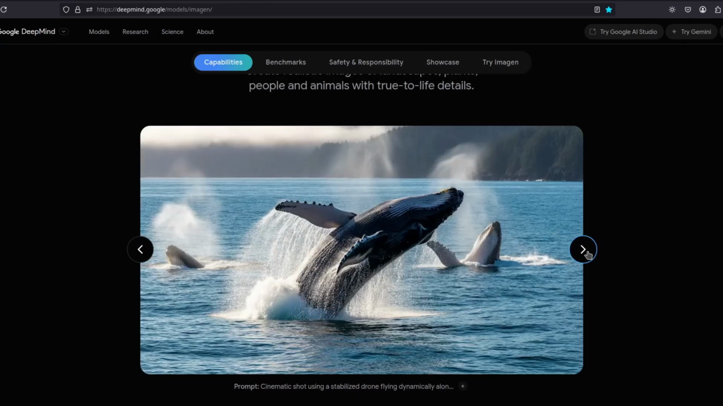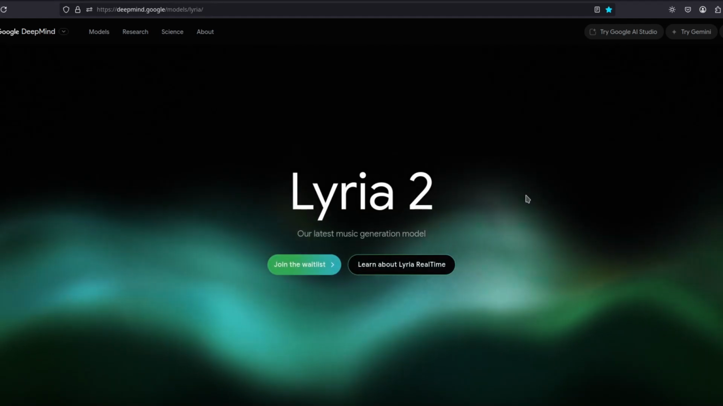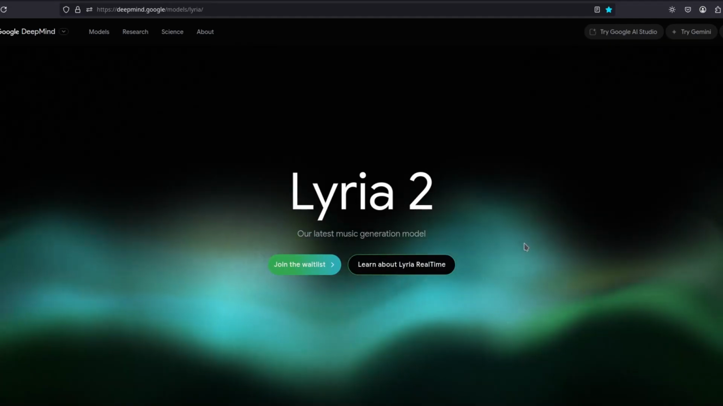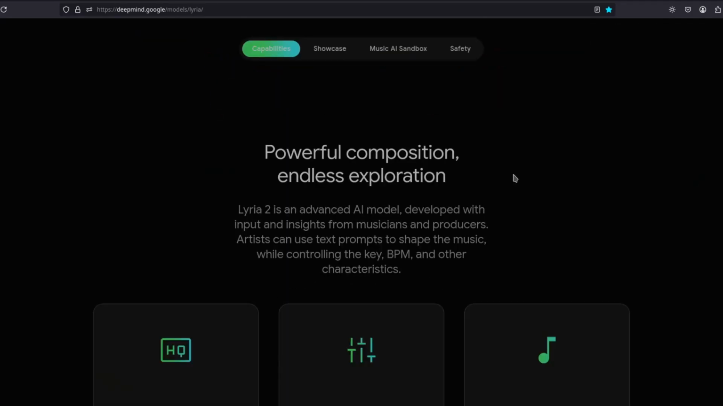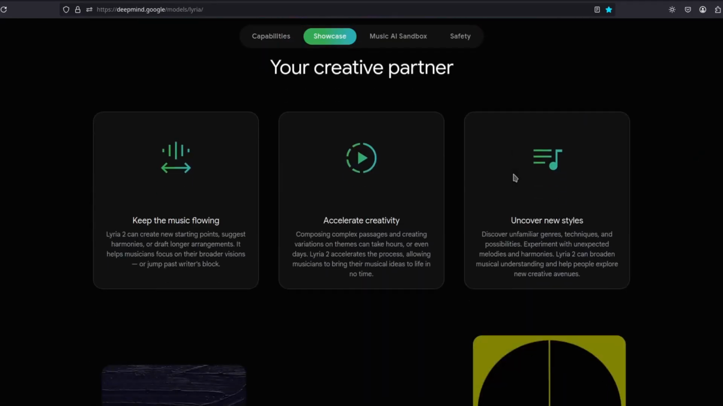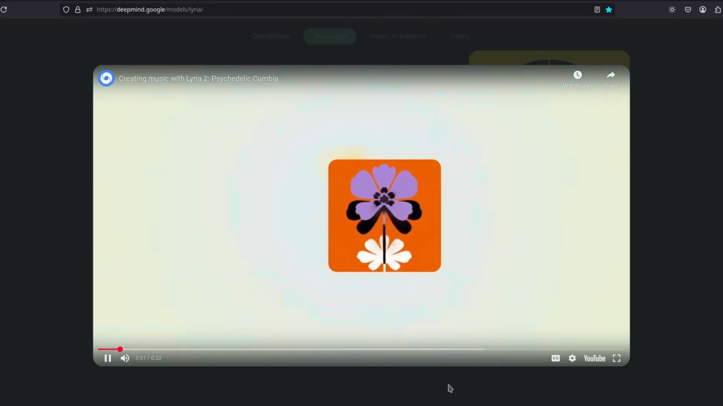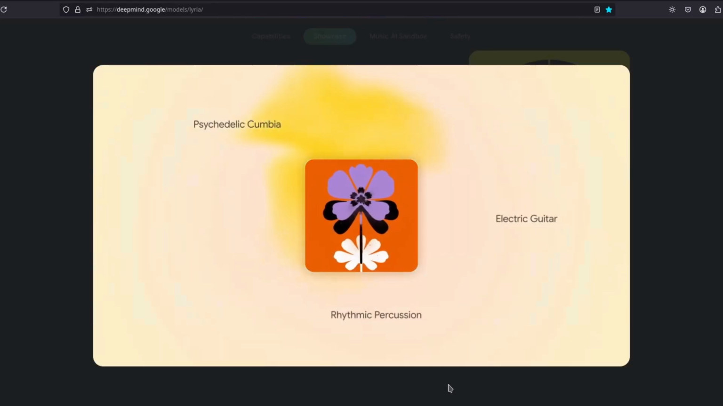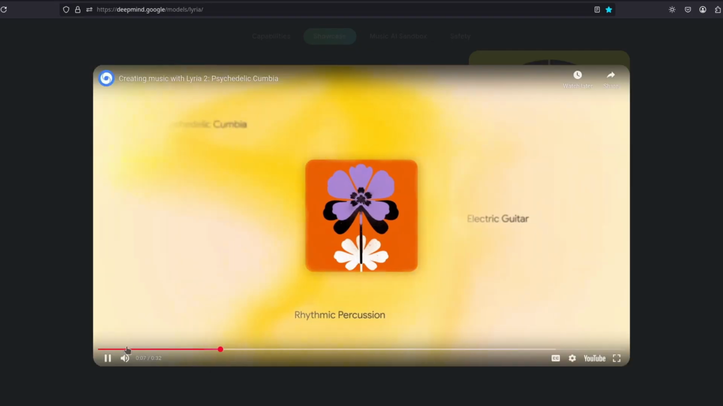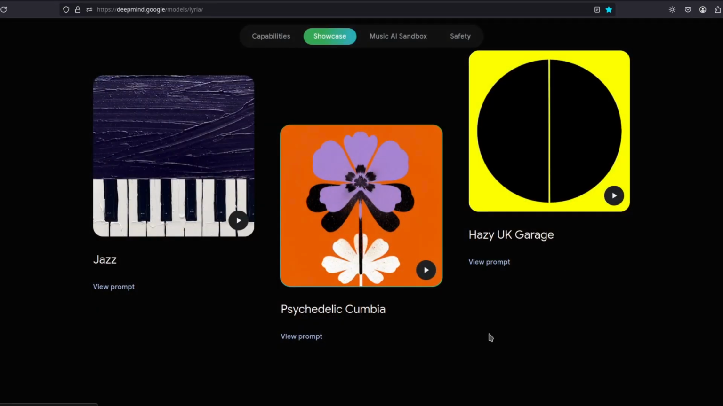Well, I think we can't be impressed by image generation models anymore. They also released Lyria, a music generation model. You can see some examples here if you want. Okay, if you want to see all the music, link in the description. I'm not going to waste your time here.